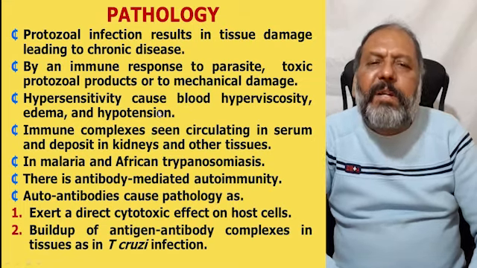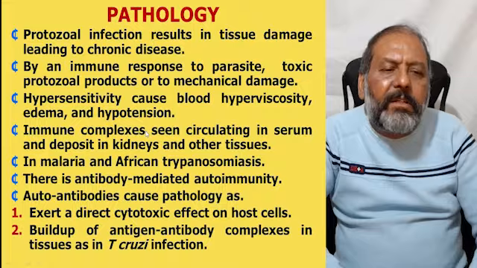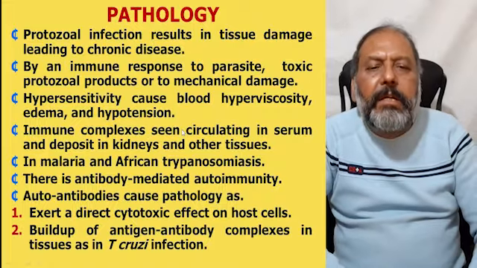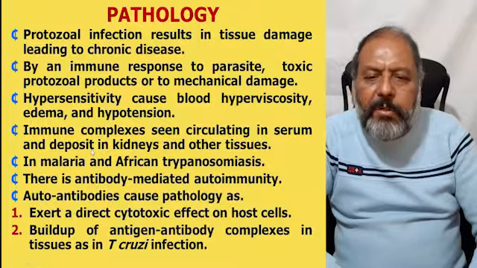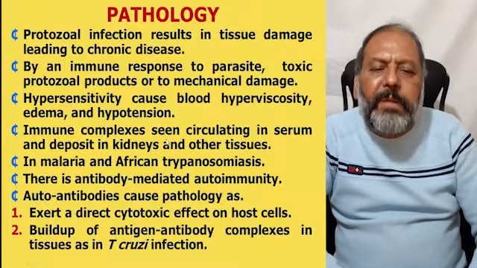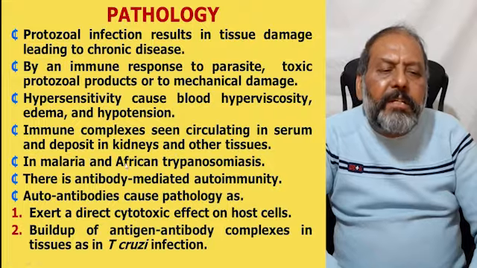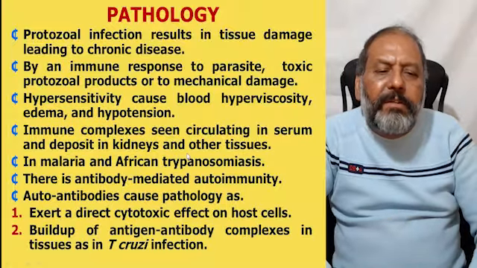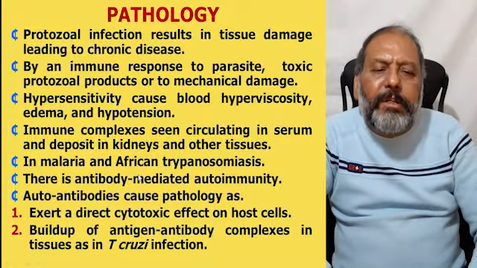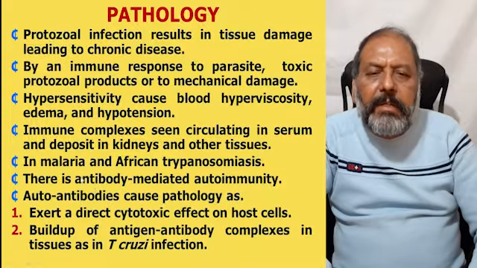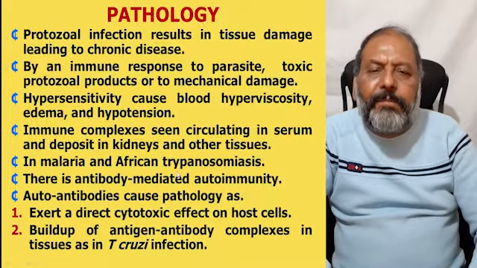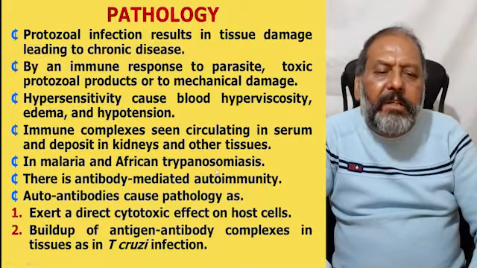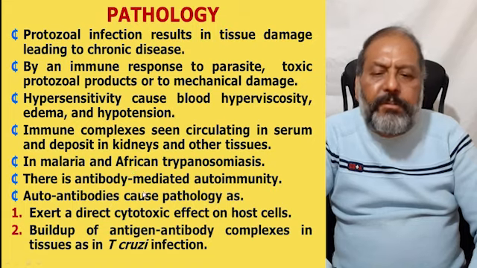There is hypersensitivity that causes blood hyperviscosity, edema, and hypotension. Immune complexes are seen circulating in the serum, and they deposit in the kidneys and other tissues of the body, causing damage, as seen in malaria and African trypanosomiasis.